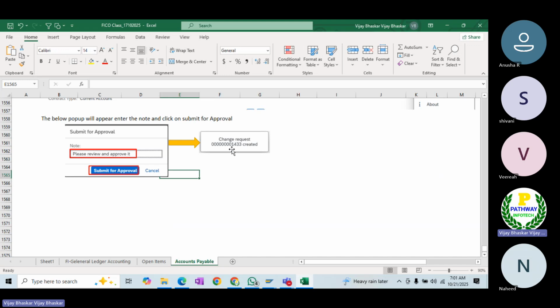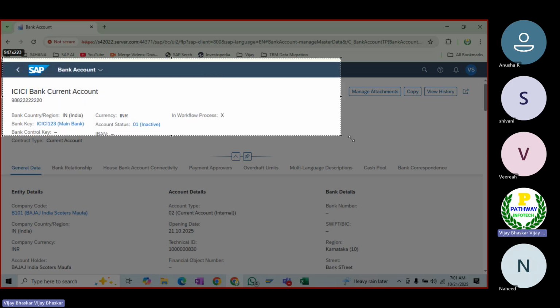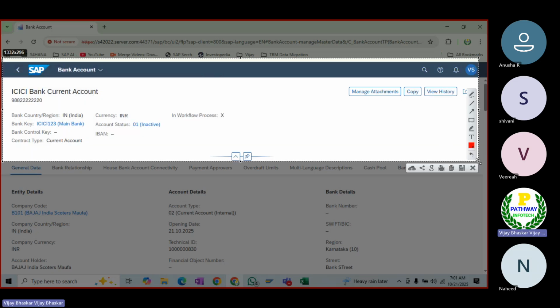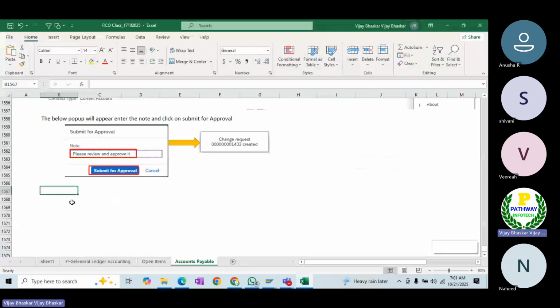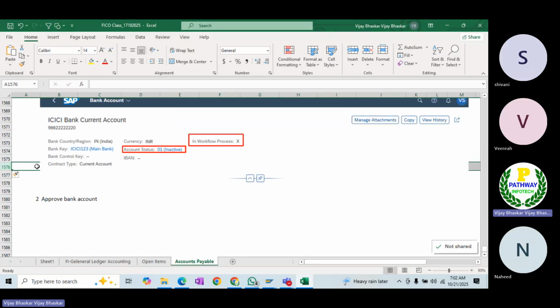How is the change request generated here? We have configured the number ranges also for the change request creation. Now it is in the workflow process. Once it is sent, the account is still in an inactive state, and being in workflow process means somebody needs to approve it. Then let's see who the person is who needs to approve and what the history is.